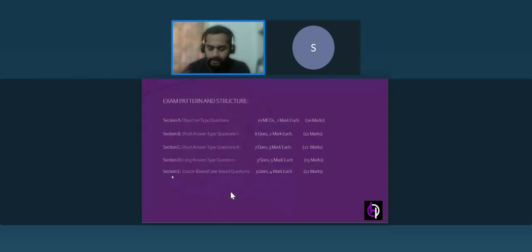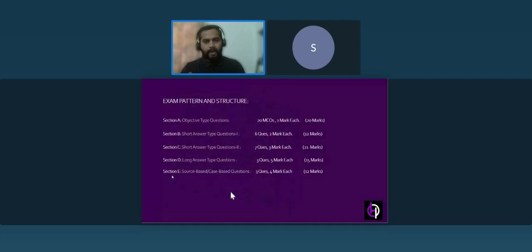Now, if we break up the question paper, what type of questions will there be? There will be 20 questions of 1 mark, in the form of MCQ. Then, moving next, we have the short answer type questions. There will be 6 questions of 2 marks, then 7 questions of 3 marks and 3 questions of 5 marks.